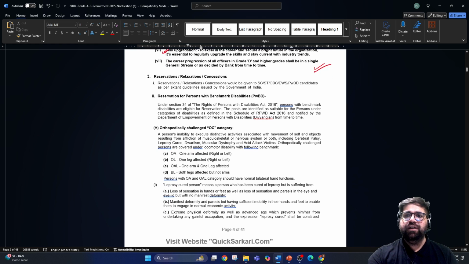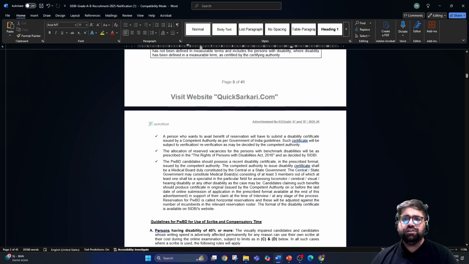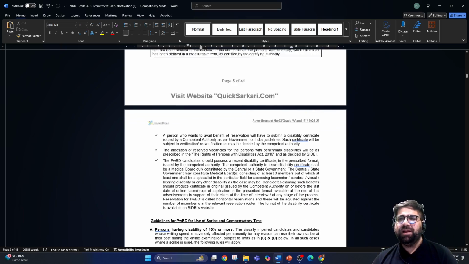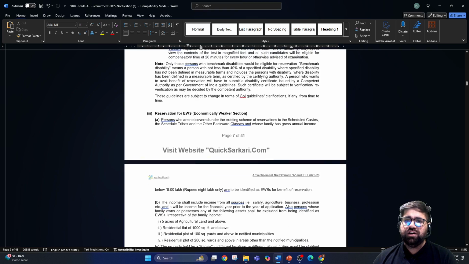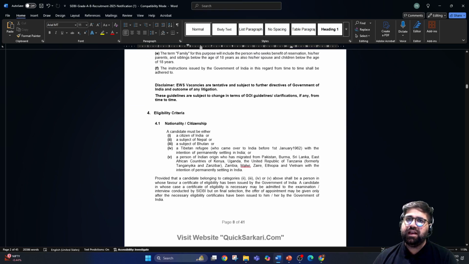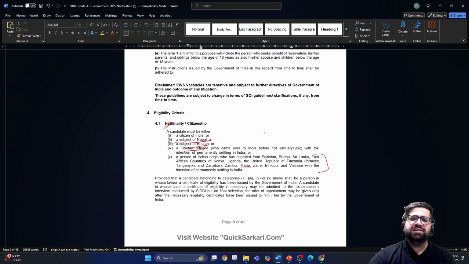Now let's move forward. There are certain things related to reservation and relaxations which you can read from the notification, which is available on our Telegram channel also. Now these are all the different things I mentioned related to the PWD students, so you can read about it if you fall in this particular category. Now the most important thing we have to talk about is the eligibility criteria. The first point is nationality. If you are a citizen of India, or a citizen of Nepal or Bhutan, or a Tibetan refugee, then definitely you can fill this particular exam. But I think most of us are proud Indians, so you can fill this exam as well.